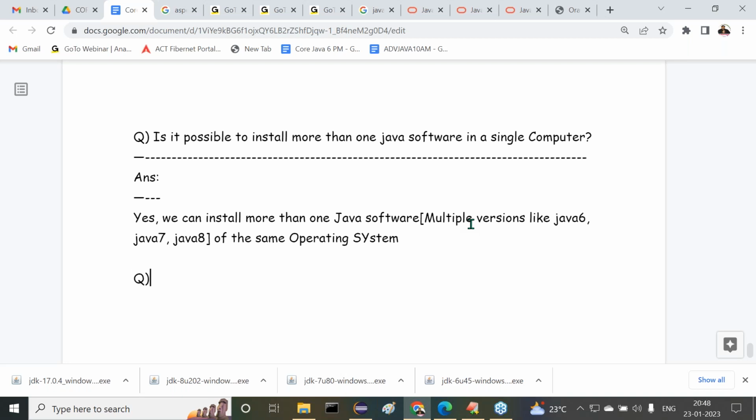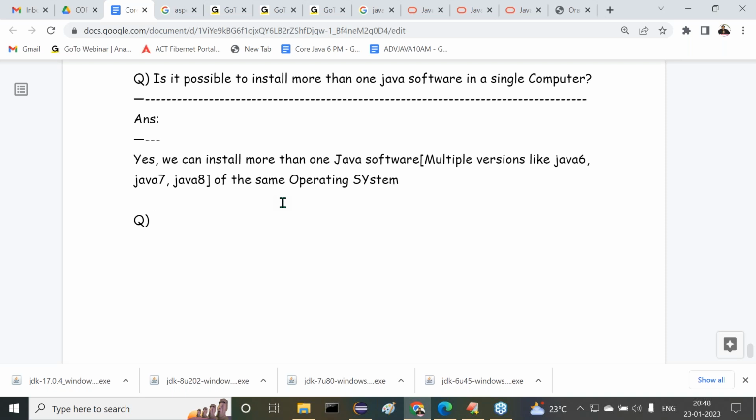Okay, fine. Now let's see this point here. All of you understand it now. Another question. Please recognize my question here.